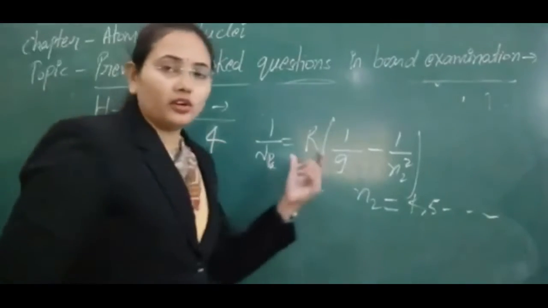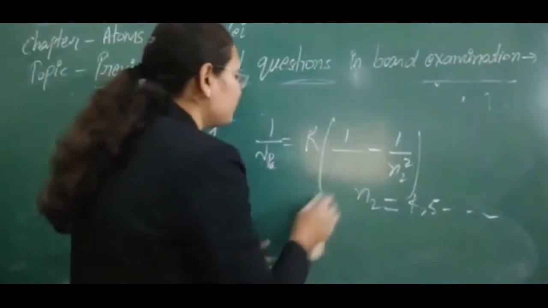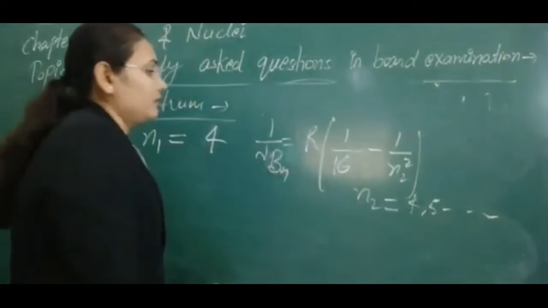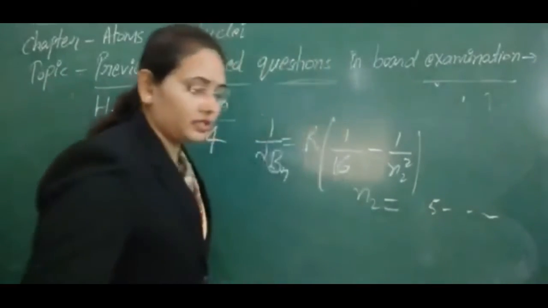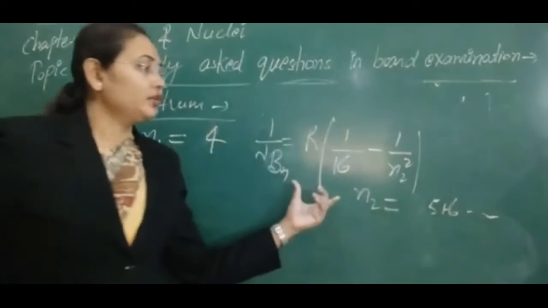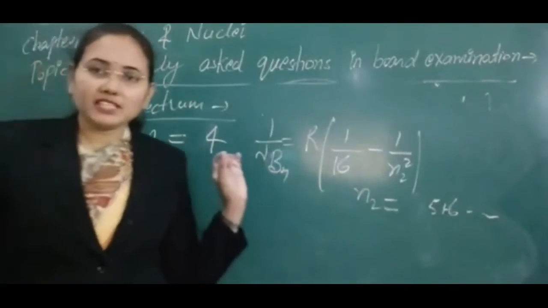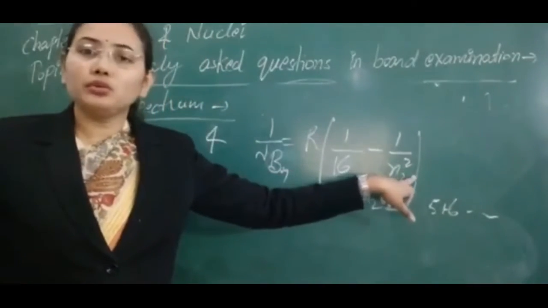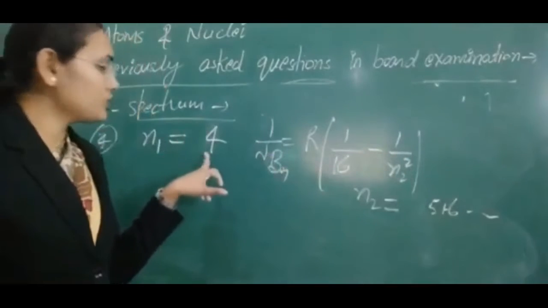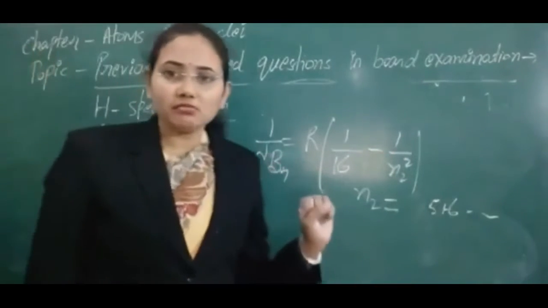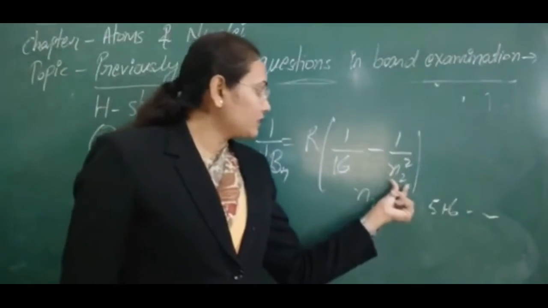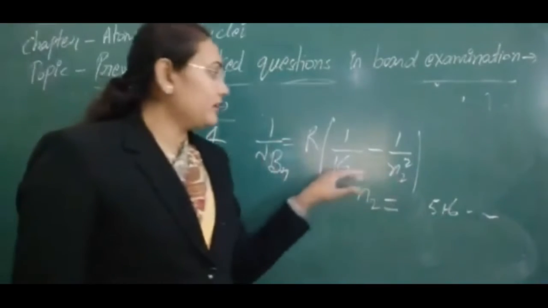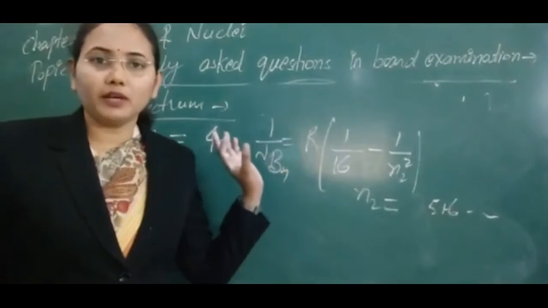So if an electron is making a transition from a higher state to the n equal to 4 state, then the wavelength is given for this series by this value. And we can also calculate the minimum and maximum wavelength here. Minimum wavelength we will get whenever the electron makes a transition from n2 equal to infinity to n1 equal to 4 state. And maximum wavelength we will get when it makes a transition from n2 equal to 5 to n1 equal to 4. So we can calculate that value easily by putting in the value of the Rydberg constant.